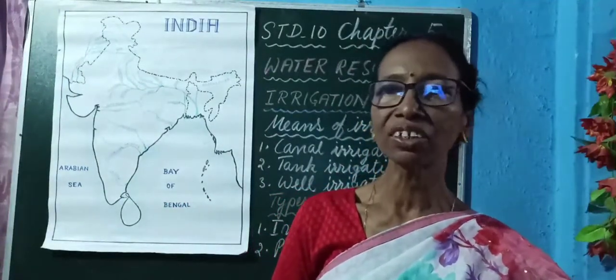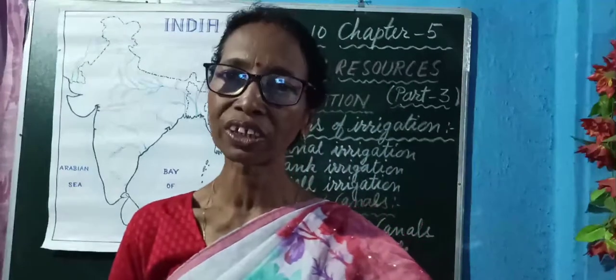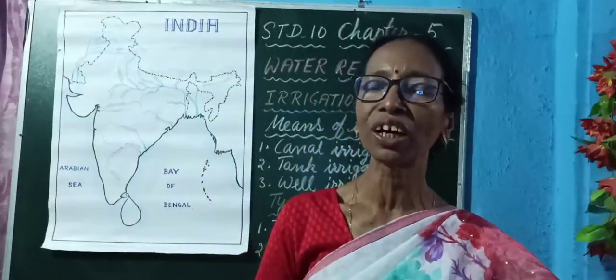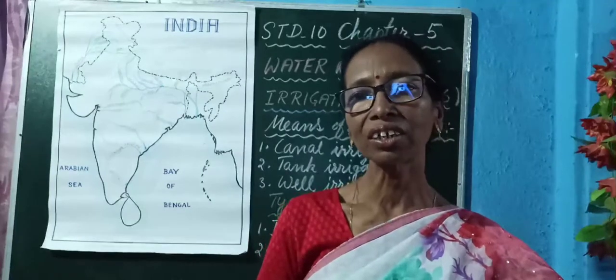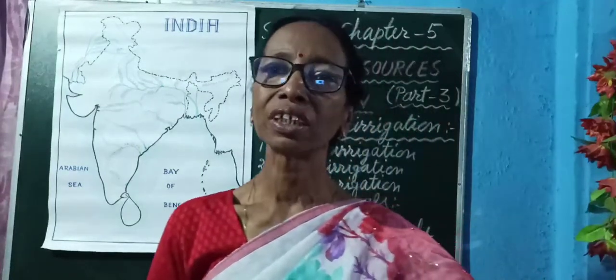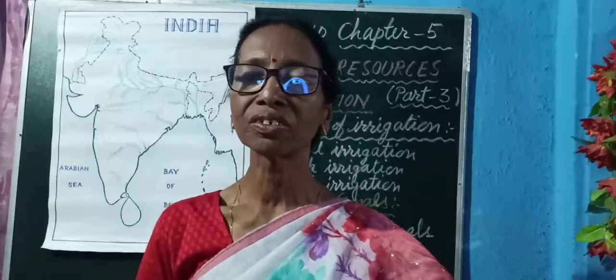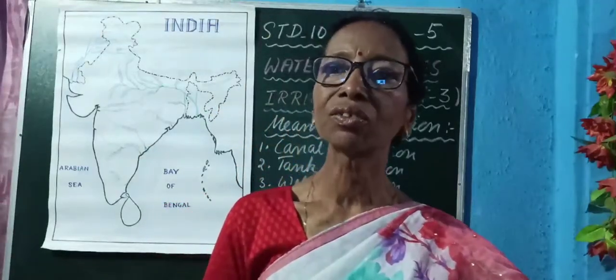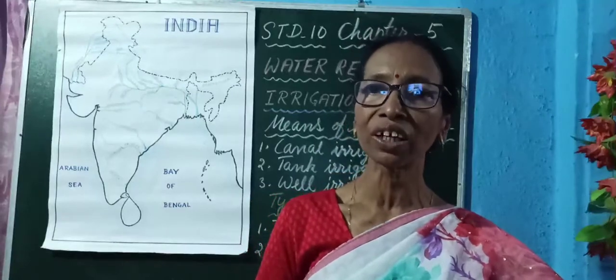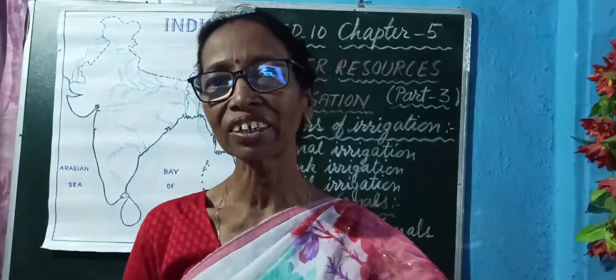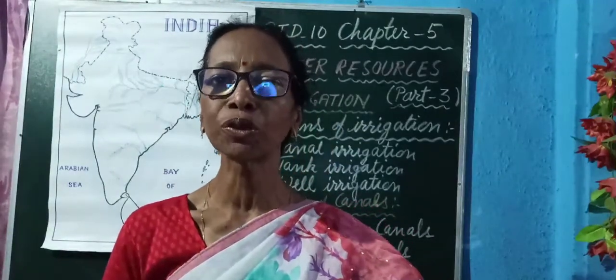What are the advantages of tank irrigation? Tanks are very useful to collect rainwater, and that is utilized for irrigation purposes in drier periods. Tanks collect rainwater that recharges the water bodies nearby, and that is also useful for irrigation.